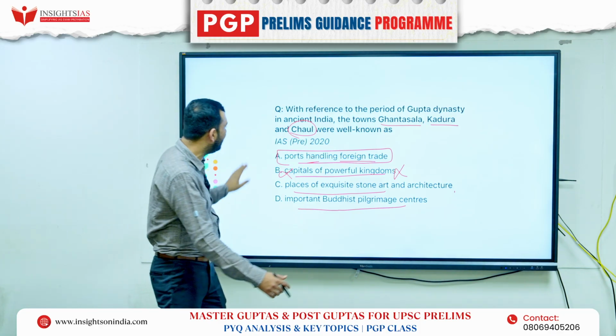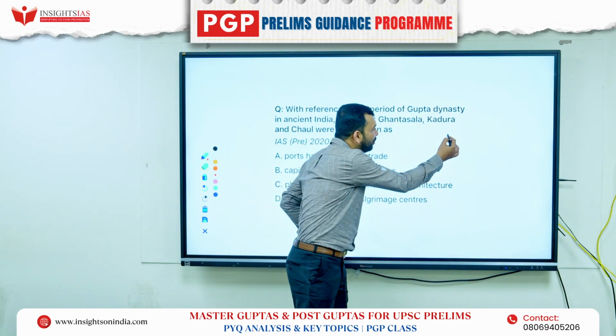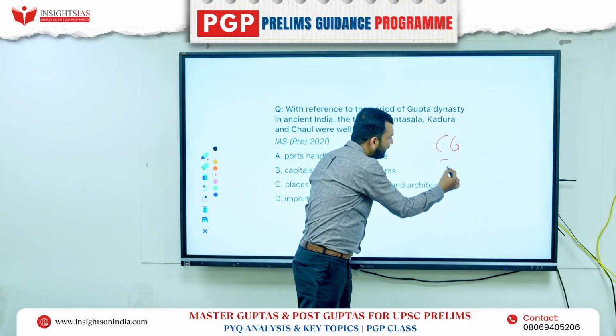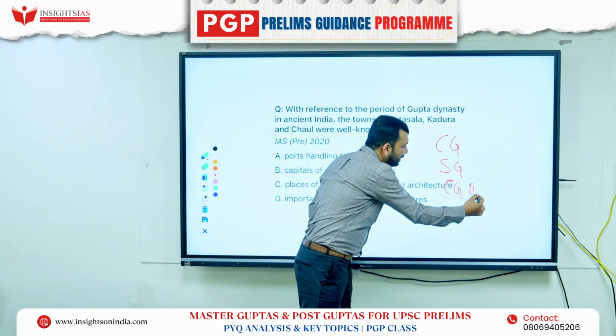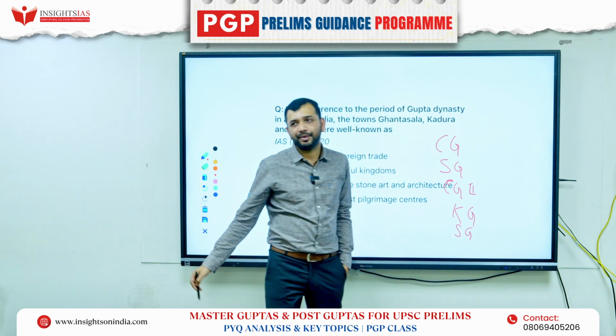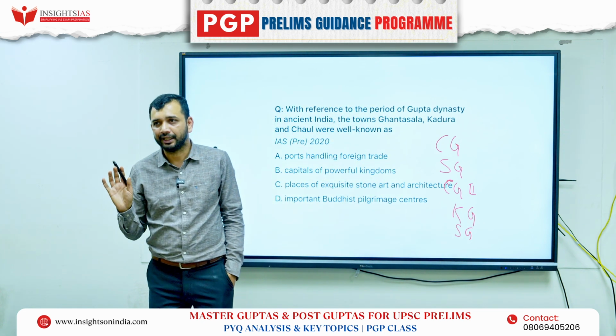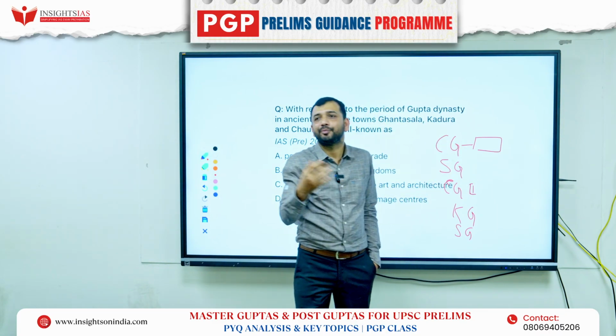So what he did initially, there were major kings, basically who? One is Chandragupta, second is Samudragupta, then Chandragupta II, then Kumaragupta, then Skandagupta. You should know these people, right? So Chandragupta is the one who started expanding the kingdom.